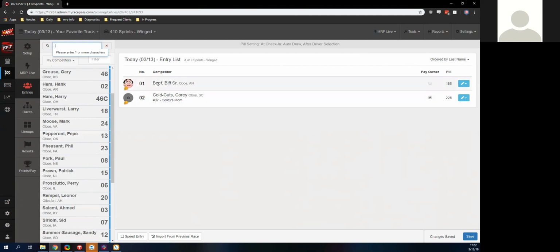We're going to make sure that we don't have any drivers going by sort of a nickname. You're able to find that sort of Mark, Marcus, John, Jonathan, that kind of thing. Duplicating drivers isn't the end of the world. We can definitely fix them, but it will throw off their national points, throw off any averages. It'll confuse a driver too, that their points are just separated out. So we want to avoid doing that, and just be diligent right here.